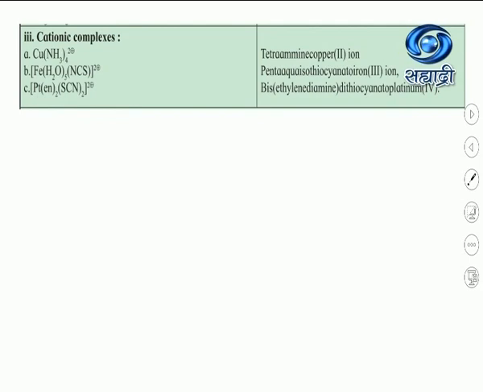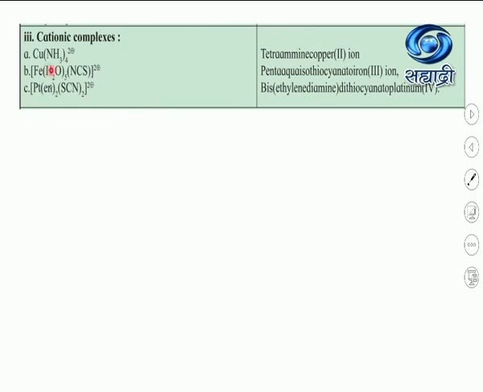So we write here tetraamminecopper, then its oxidation state in a bracket. You calculate it. How to calculate, I already told you many times. Ammonia is a neutral molecule and carries zero charge. So whatever the charge on this complex, that is the oxidation state of copper here. So write down in a bracket the oxidation state of copper and then put the word ion. This is important. If you forget to write ion, then it is wrong. In case of a neutral molecule only, no need to write the word ion. In case of cationic and anionic complexes, we have to add the word ion.